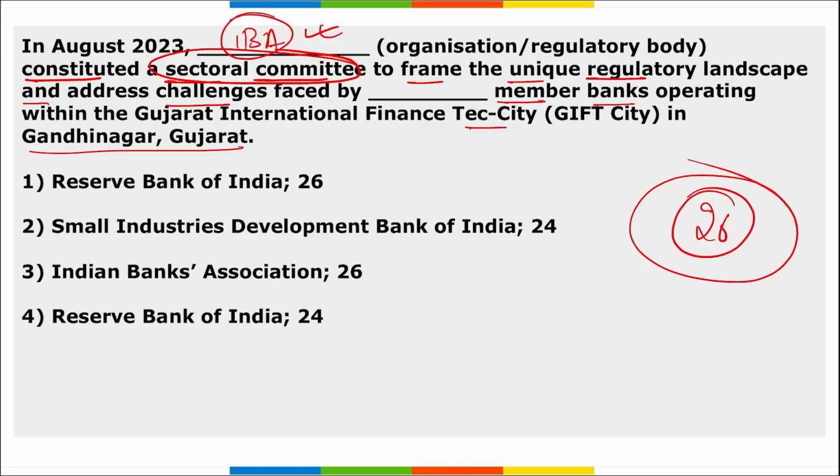It is for all the banks that are operating within the GIFT city Gandhinagar, Gujarat, for the various challenges that are faced by them, and to solve those problems this committee was set up. The committee is intended to function as a bridge connecting the banking sector and the regulatory bodies, ensuring effective communication and resolution of concerns and perspectives of the banks that are in GIFT city Gandhinagar, Gujarat. Correct? So the right option here is Indian Banks Association, and this will be a 26 member sectoral committee.